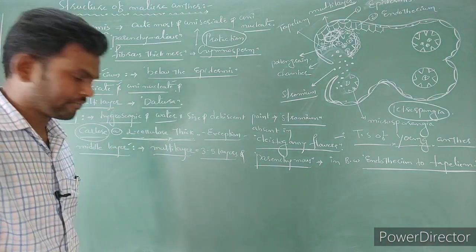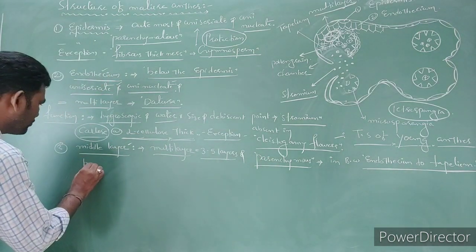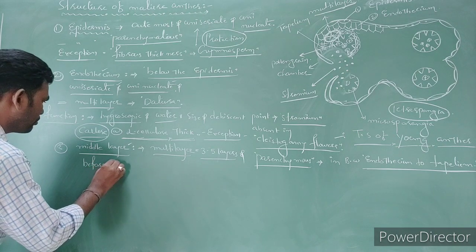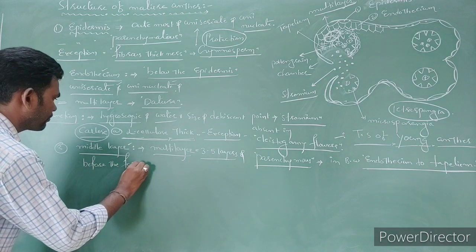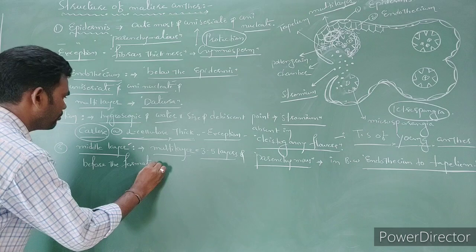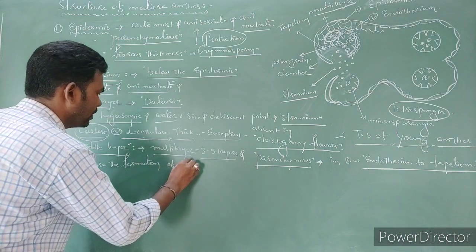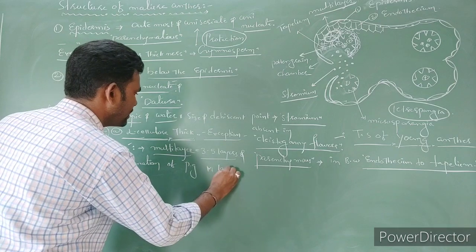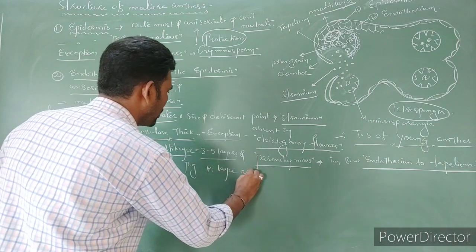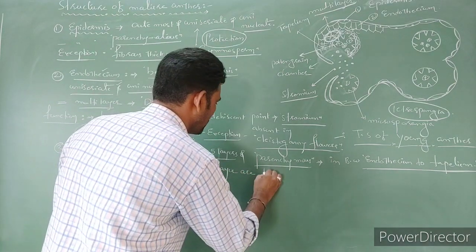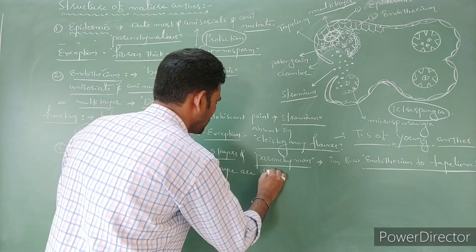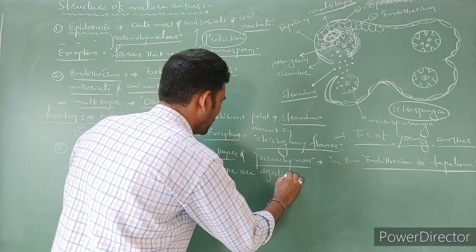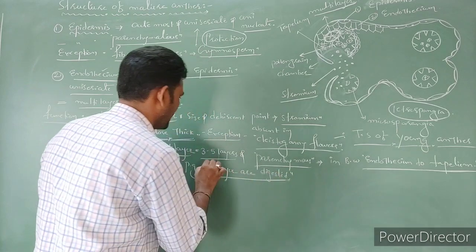Before the formation of pollen grains, these middle layers are digested or disintegrated.